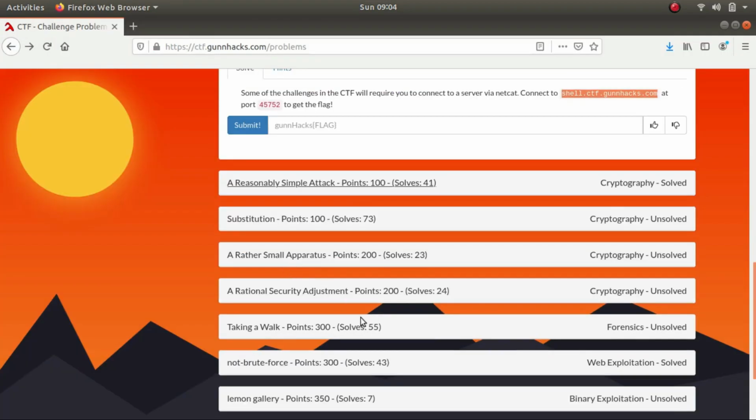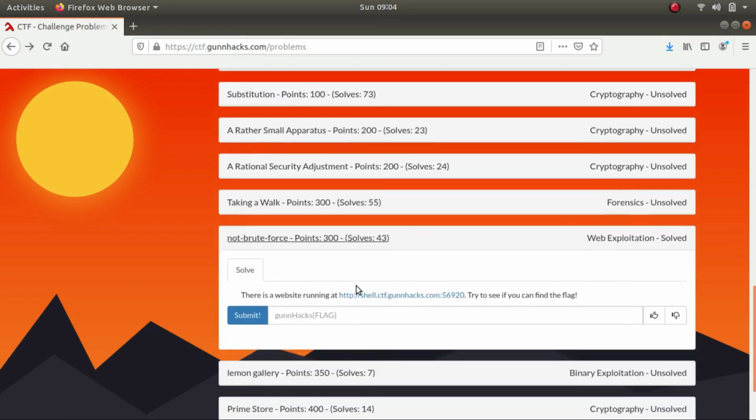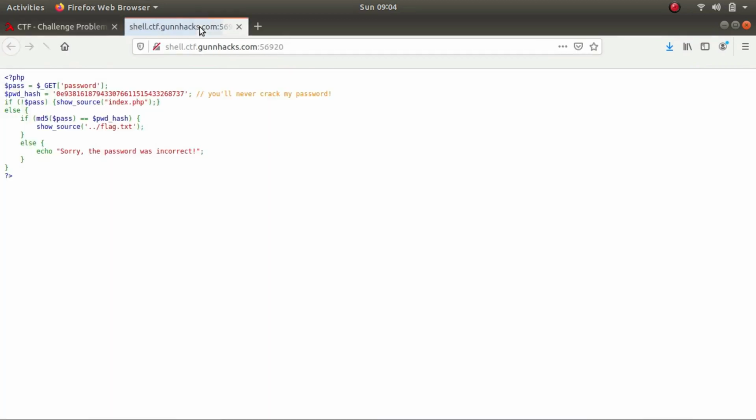Now that we are done with this, I'll be showing you one more. So this is a classic example of how PHP is a vulnerable language. So not brute force. Open it up in a new tab. It is expecting a GET parameter which is password. It has a hash which is already given to us. There's a comment that you'll never be able to crack my password. So if the password is not present, it will show us the index.php page, which is this page.